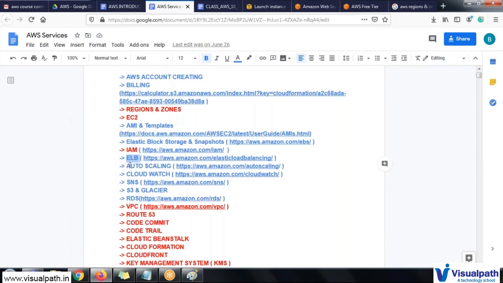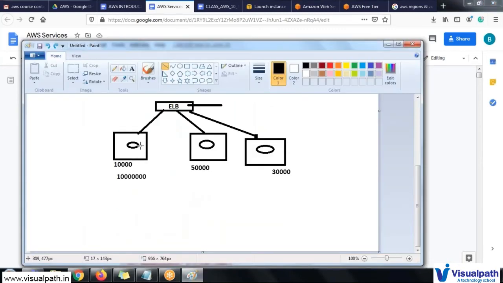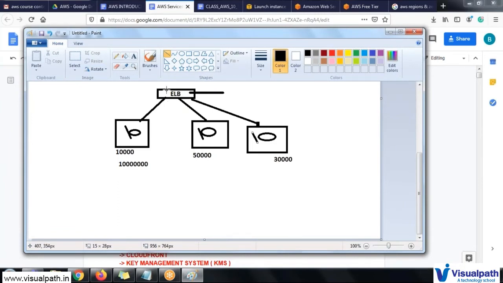Okay. The application load balancer is, for example, if you have an application like Zomato itself, you can categorize the servers into a web server, a non-veg server, and a dessert server. The application load balancer will decide, based upon the request, which server the load is shared to. For example, if a user is requesting only non-veg, it will navigate that person only to the non-veg server, so that he can use that particular application. This concept is mostly used in banking servers also.